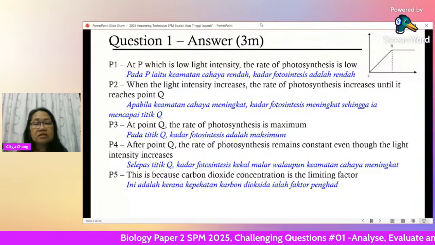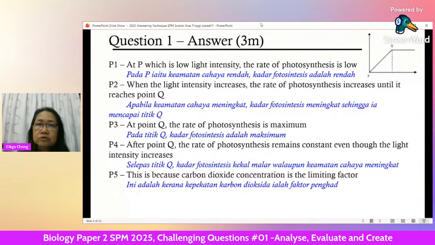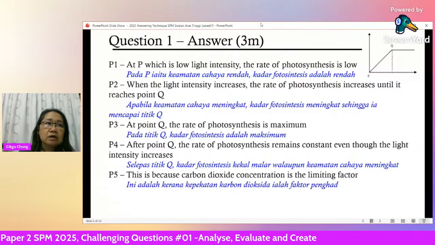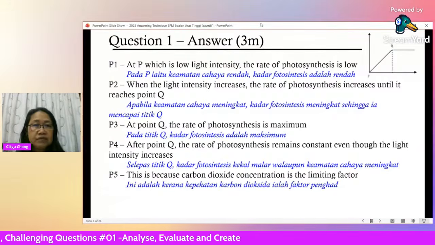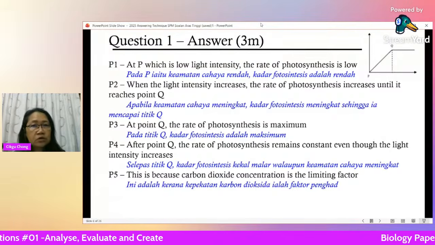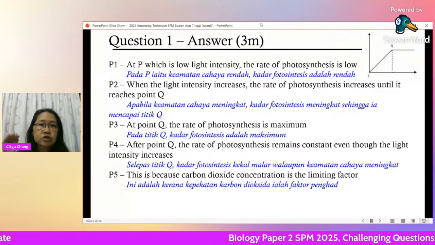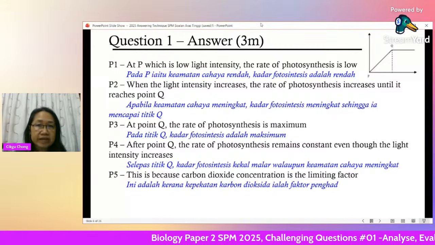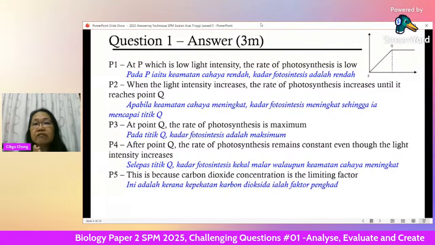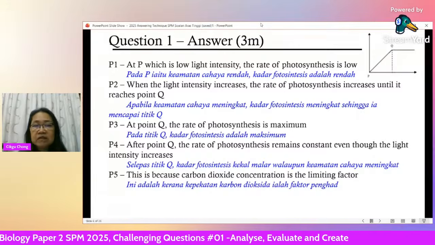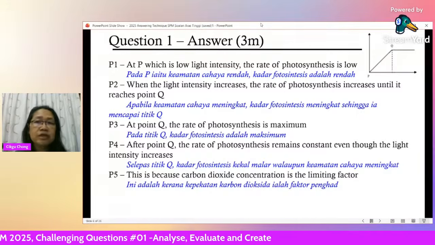Because you don't have CO2. You need CO2 to carry out photosynthesis. Even though you give light, there's no CO2, so your process does not work. You have already reached maximum. You already maxed out the rate. Understand? Okay, any 5 points. Any 5 points from here. Any 3 points from here.